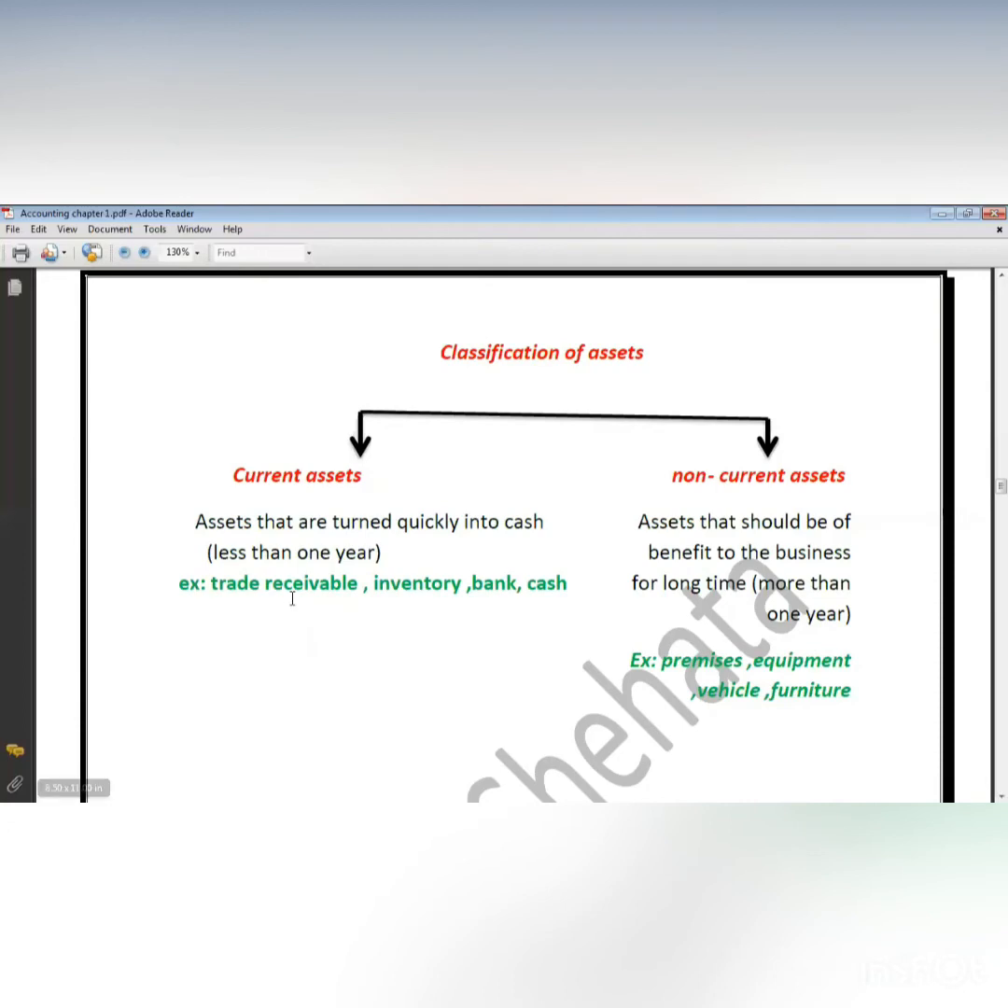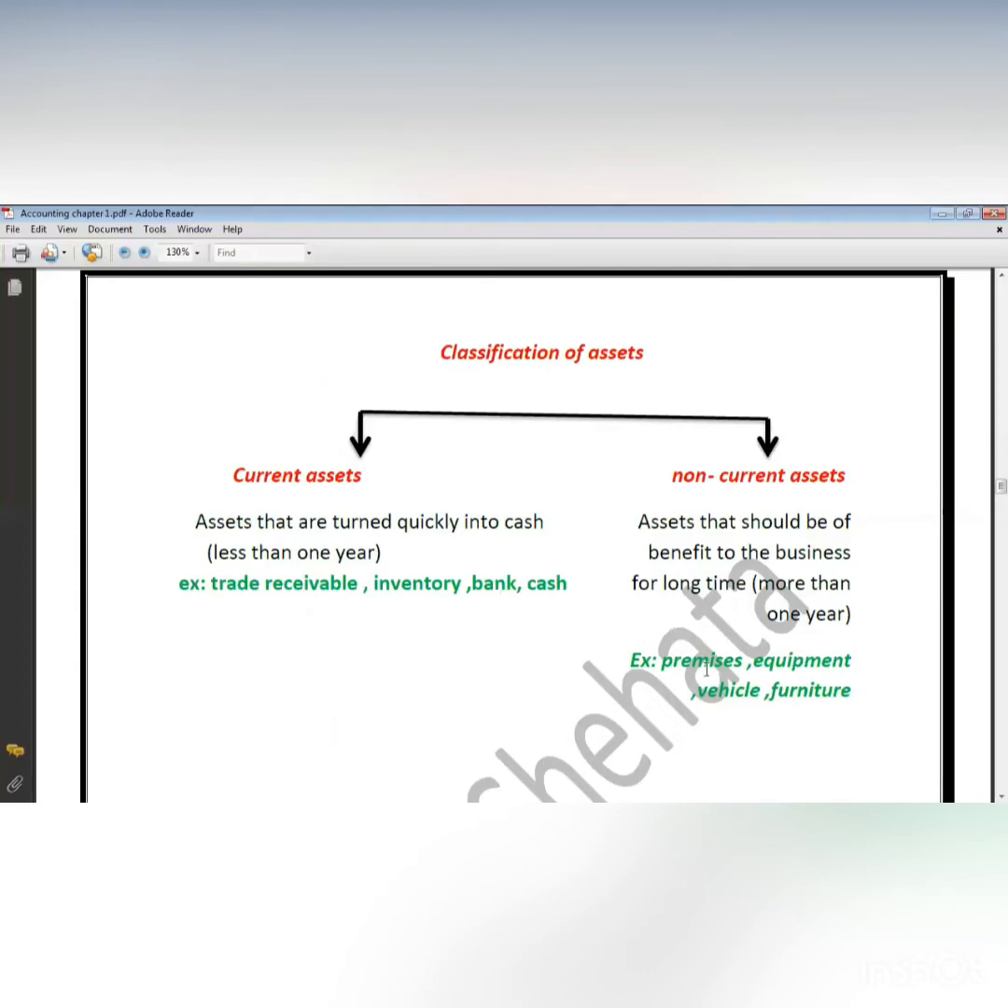Like what? Here in current assets, trade receivable. Trade receivable is the money that I'm supposed to receive in the future. I have to receive this money in the short term, which means less than 1 year. Inventory is the product that I will sell, and it's supposed to be sold in less than 1 year. And the bank, it's already money in my bank, and I have cash, which is the cash that I have in my hand. So all of these account for less than 1 year.